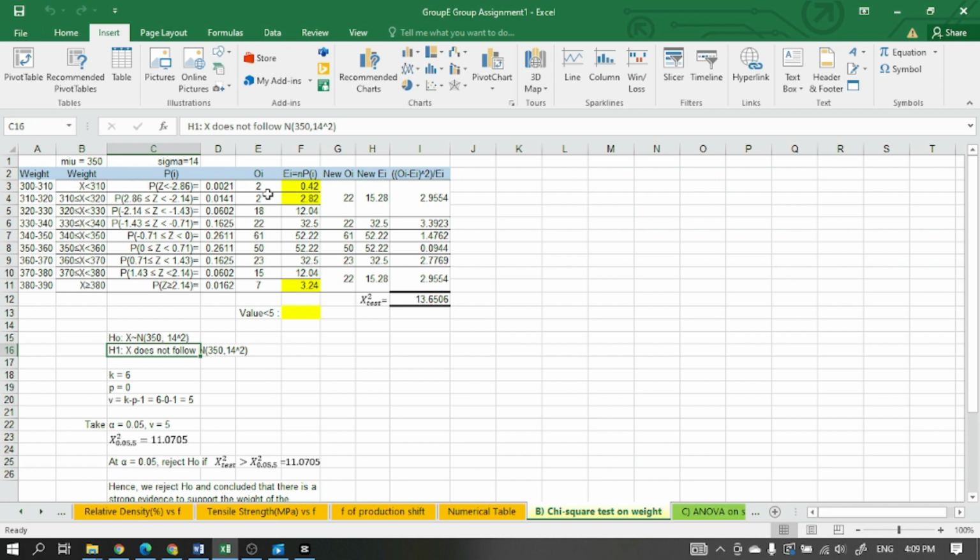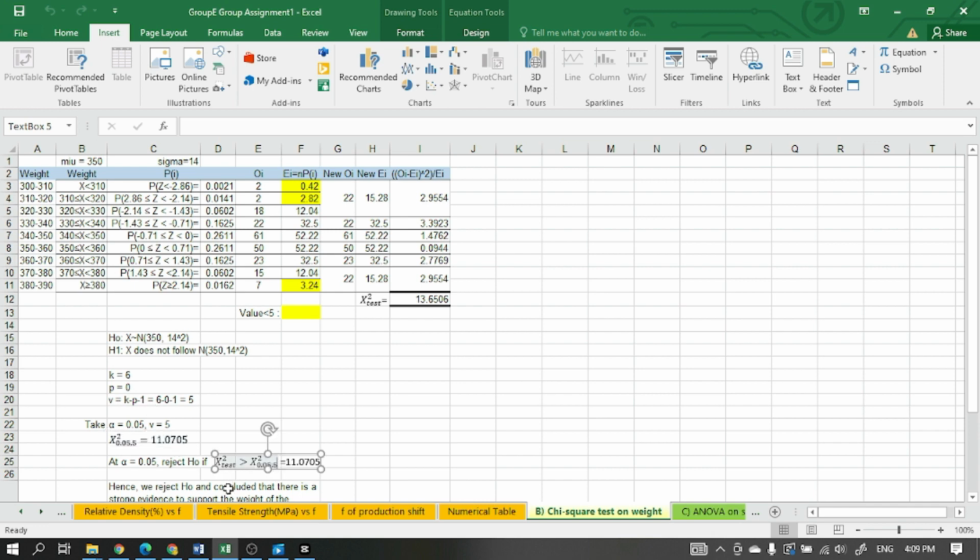We then built the table, and finally we get the chi-square test value of 13.65. This is our decision rule. We use alpha as 0.05, and hence we have the critical value 11.07.